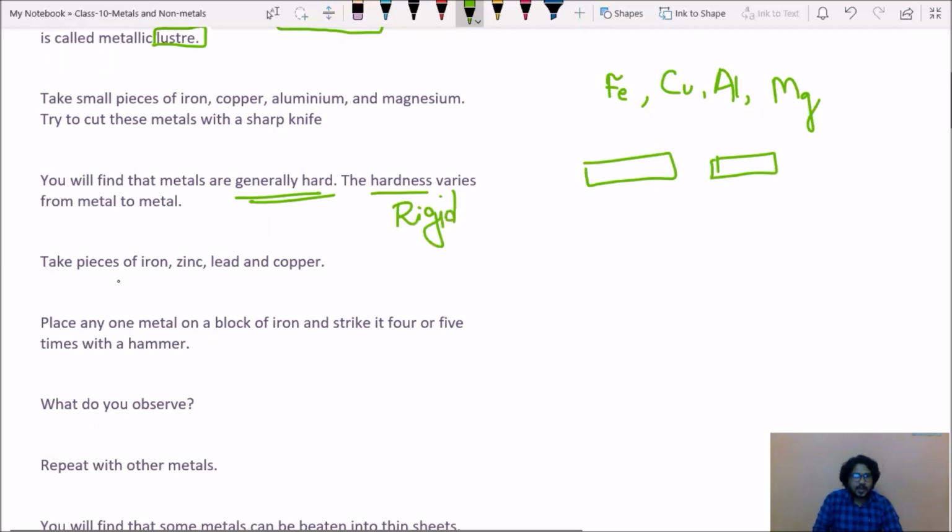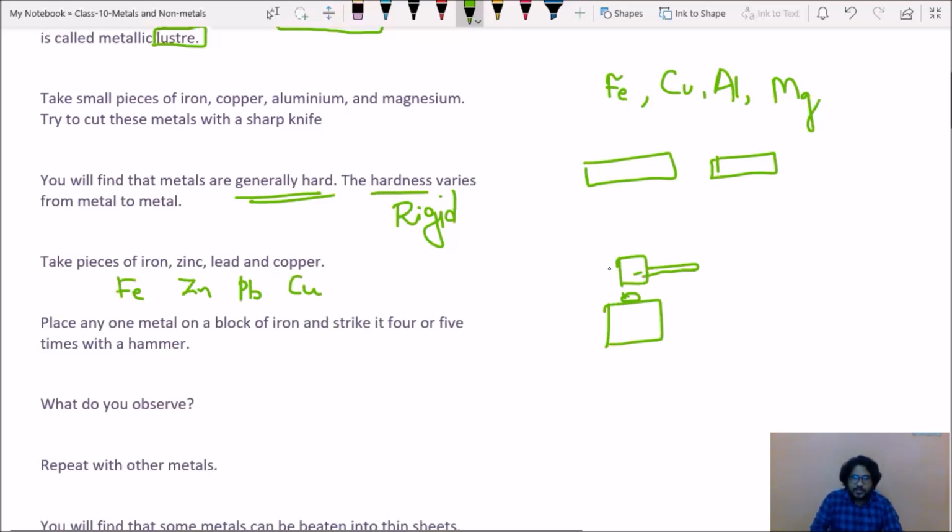Next property. Take iron Fe, zinc Zn, lead Pb, copper Cu. Place any one metal on a block of iron. You can take an iron block, try to place a small piece of copper or a small piece of lead or zinc, and just try to hammer it. So use one hammer and hammer it. What do you observe?